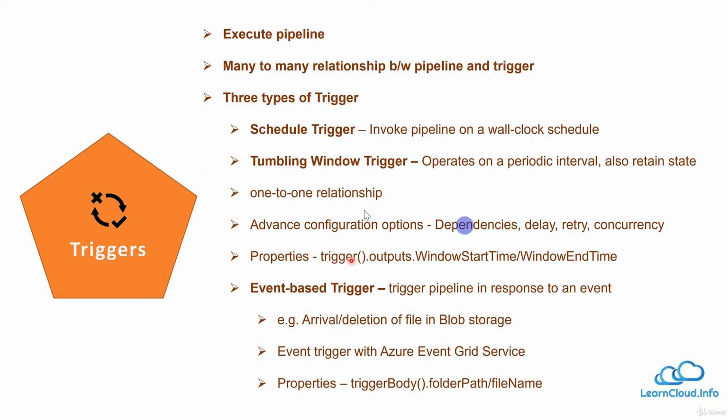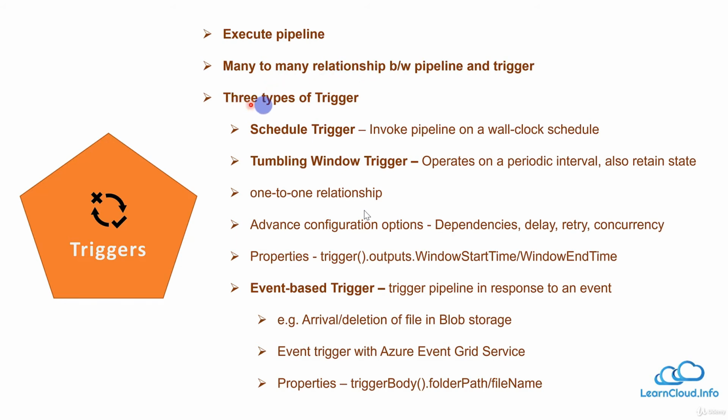A trigger is used to execute the pipeline, and we can have a many-to-many relationship between pipeline and trigger. We just discussed that one trigger can be used to execute multiple pipelines, and every pipeline can have multiple triggers. So there's a many-to-many relationship, except the tumbling window. Tumbling window is especially designed for one particular pipeline.